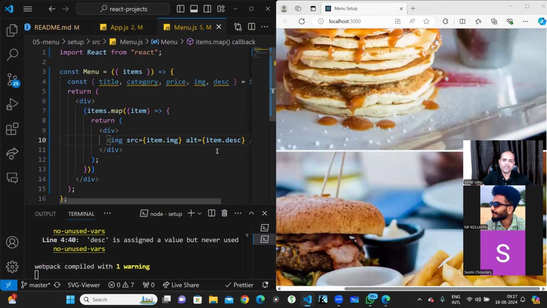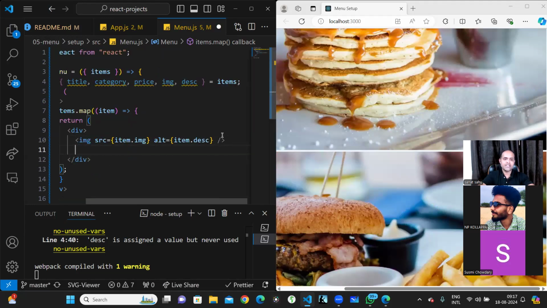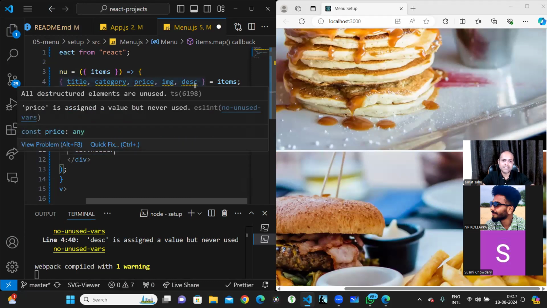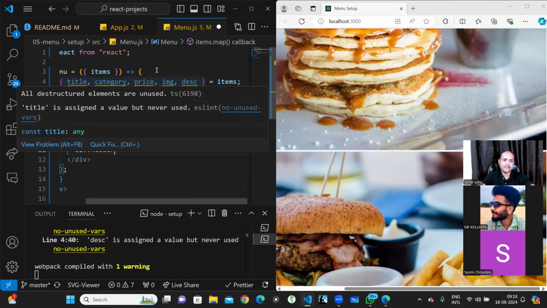Okay. So along with the image, I want the description, the price and everything, right? So I'll just create one div with header. So what else is there? Title is there. Then the category is there. Price is there. Image and description is there, right? So which means that I will need to have the description first of all, and the price, and then the title.